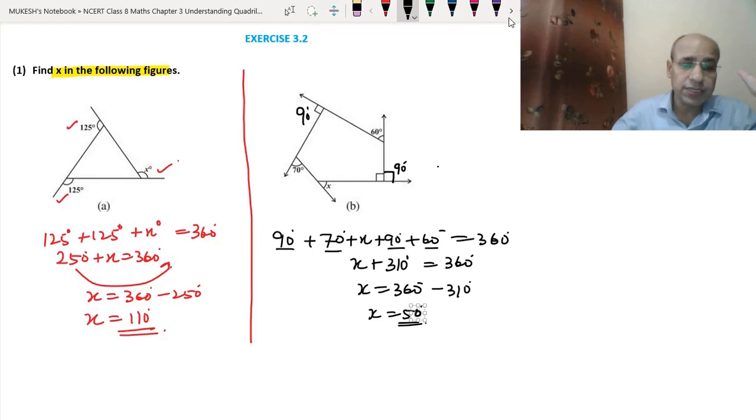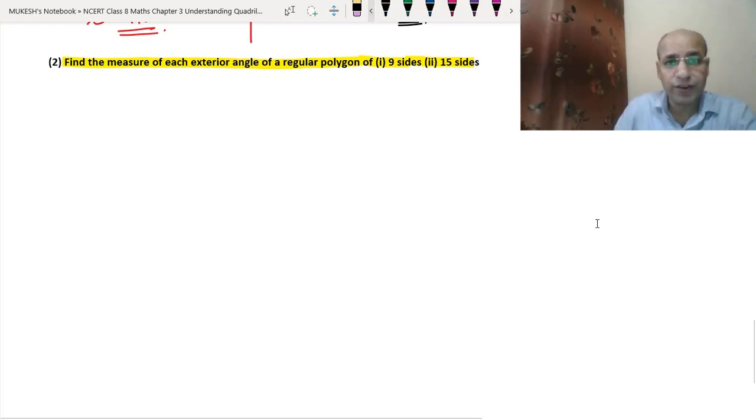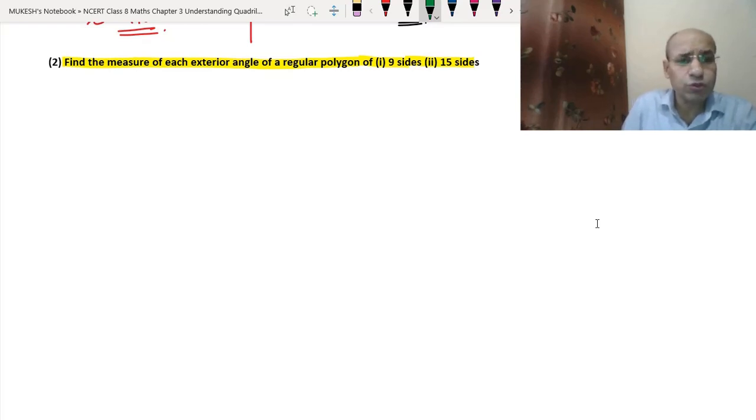Okay. Now the second question. In question 2, we have to find the measure of each exterior angle of a regular polygon of 9 sides and 15 sides. If it has 9 sides and if it has 15 sides, then we have to find the measure of each exterior angle. Just plain simple, we'll just use the formula.